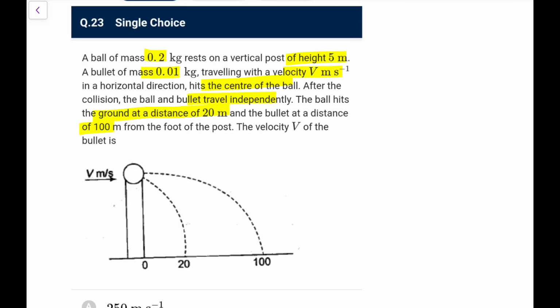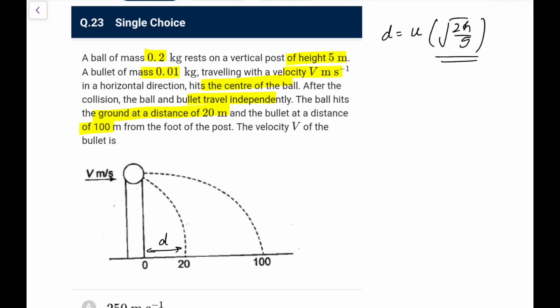The velocity of the bullet is, first of all, in this case, this distance traveled, or this range, that would be equal to the initial velocity into t, and t is root 2h by g, because both have 0 speed in vertical. So this factor is the same, so you can directly say the distance is proportional to the initial speed.